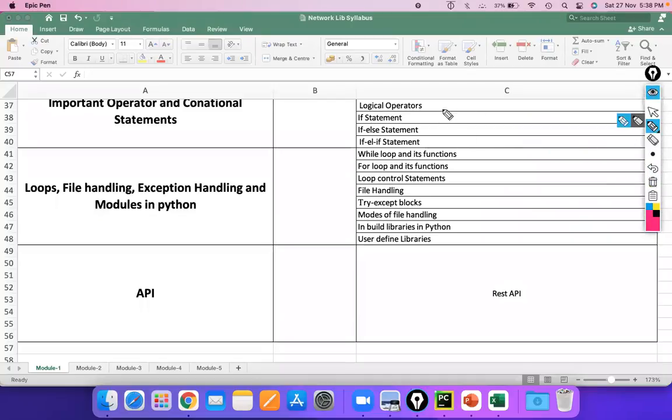So guys, after learning up to this point, I'm damn sure you're going to be able to write your own code after 2 or 3 classes only, but you need to be regular in the class. That is the only condition. Then we will move towards APIs, and here we're going to learn what a REST API is. It's just an advantage part for you guys. To be frank, I'm going to tell you how you can automate your device with the help of APIs. This is somewhat theory in module 1.